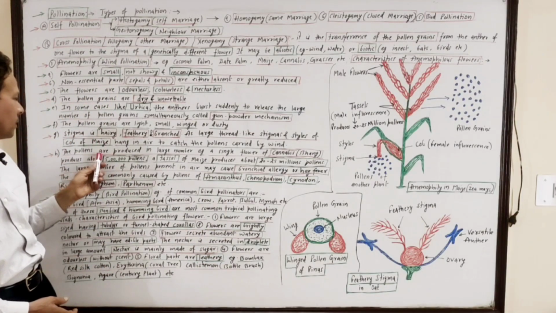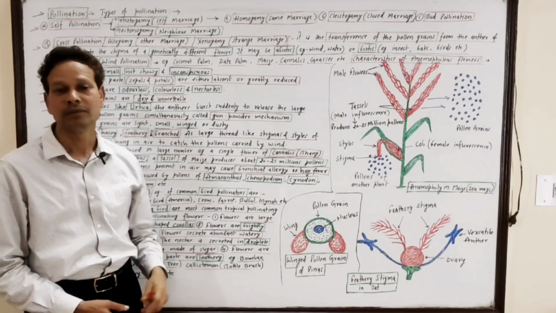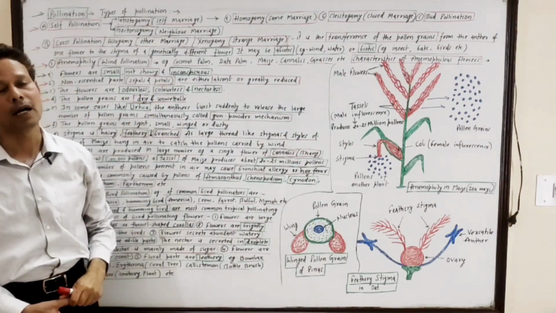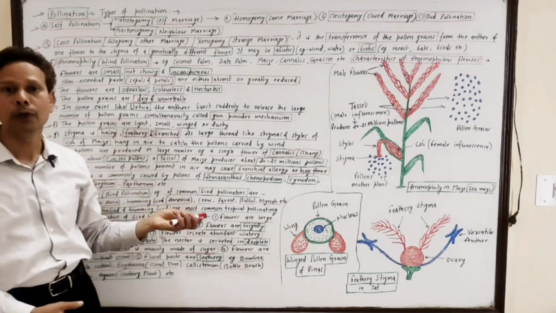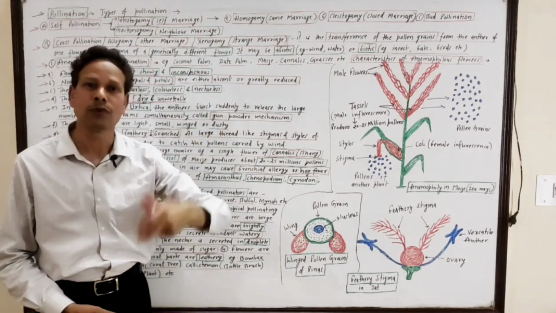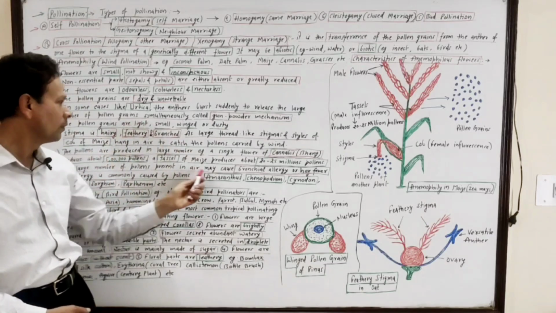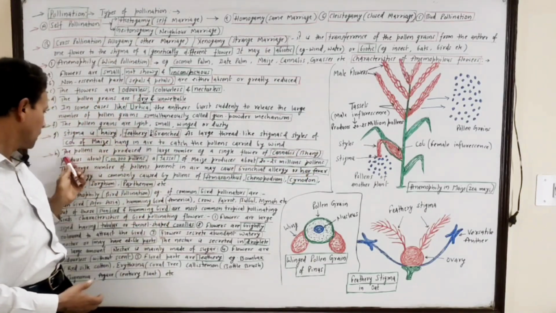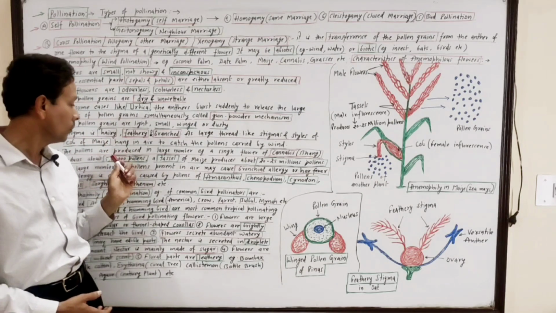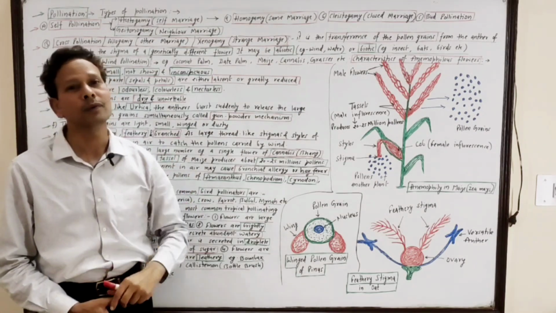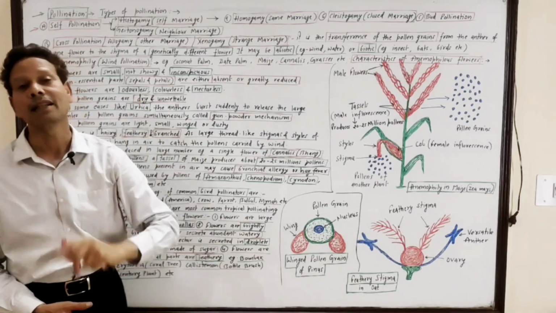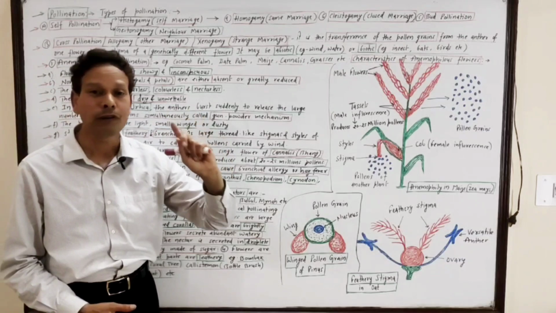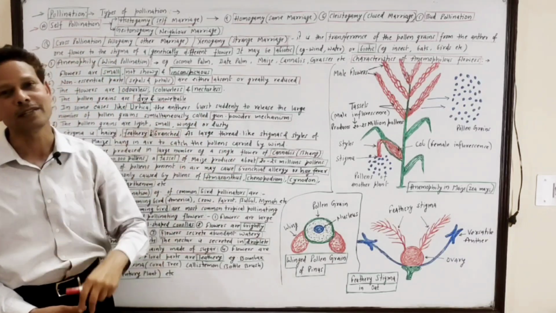Dear students, in anemophilous flowers pollen is produced in large amounts, as in Cannabis sativa, bhang. About 5 lakh pollen grains are produced by a single anther.